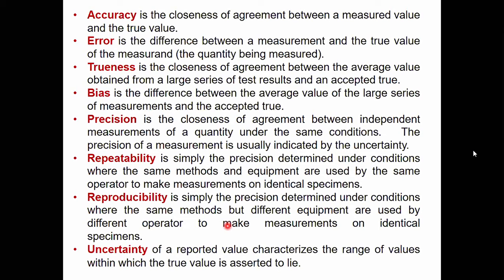Now that company will not produce only one ammeter. Say they are producing 100 ammeters. Reproducibility means the same 5 ampere current you will measure using different ammeters, and maybe your operators are also different. That is called reproducibility, the ability to reproduce the same result.